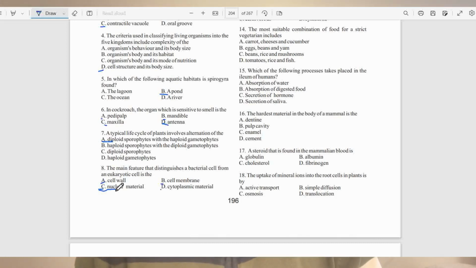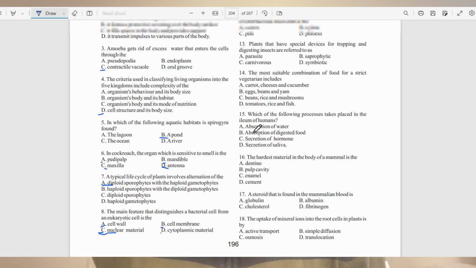The bacterial cell is a prokaryotic cell, so their nuclear material is scattered in the cytoplasm. It doesn't have a nuclear membrane. So that distinguishes them from the eukaryotic cell.